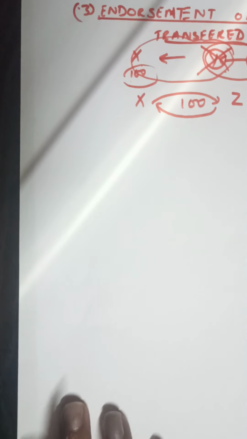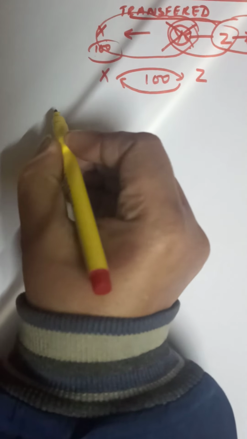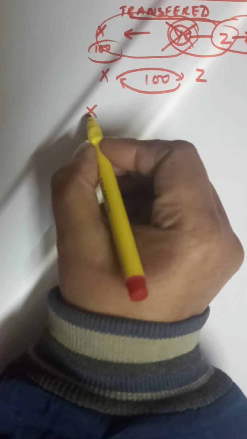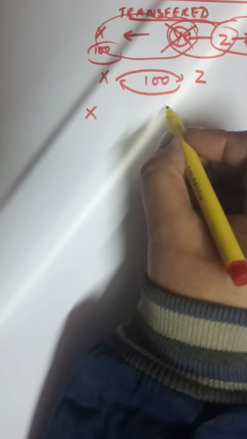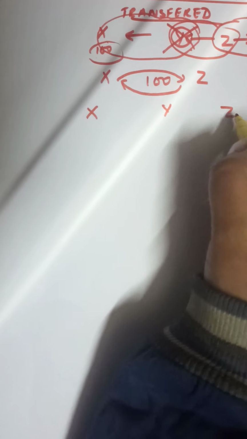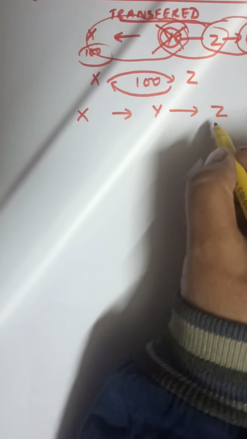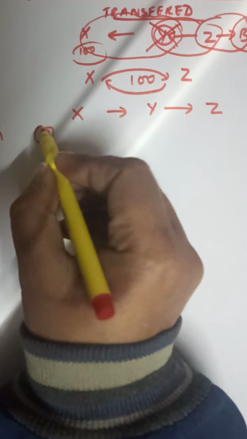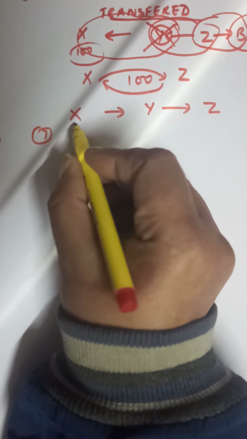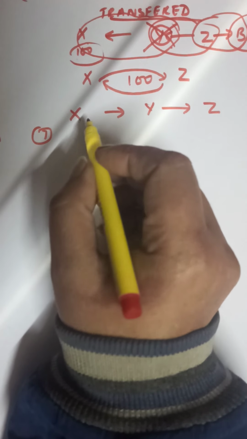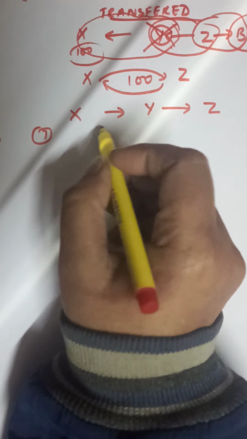Now let us learn the accounting treatment for endorsement. Accounting treatment will be done in the books of the person who endorses the bill. Suppose X is selling goods to Y, and Y in return sells goods to Z. Let us simplify it and think it ends at Z. The first accounting entry takes place when X is selling the goods to Y. The entry remains the same.